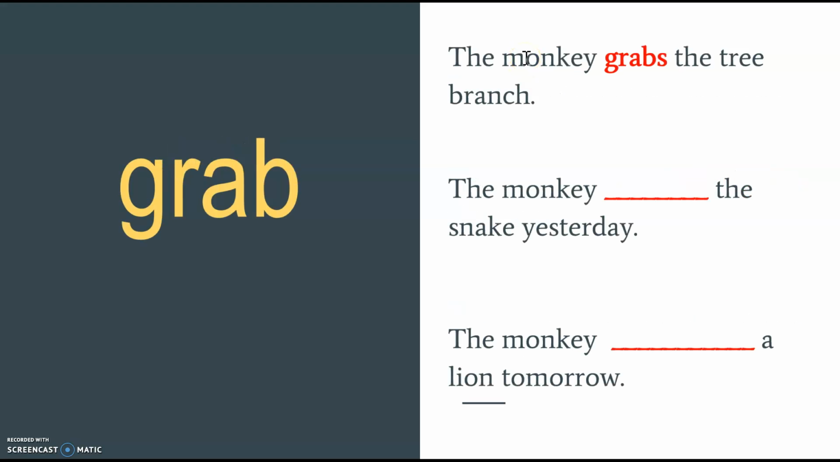Next, the word grab. Present tense, the monkey grabs the tree branch. It's what it does all the time. But yesterday, here's our clue word yesterday, so we know it happened already. So it's going to be a past tense verb. Yesterday, the monkey grabbed the snake. So the monkey grabbed the snake yesterday. And because grab ends with a single consonant, before I put my ending on, I need to double that consonant. So I'm going to have a double B. The monkey grabbed the snake yesterday.